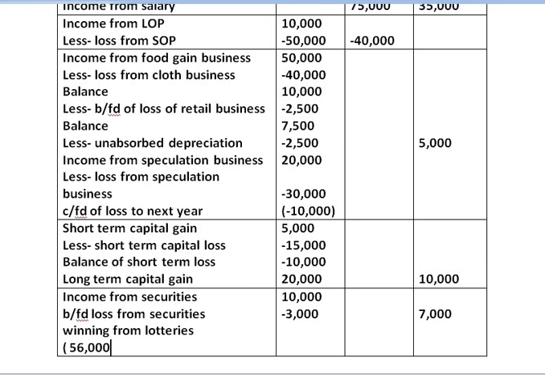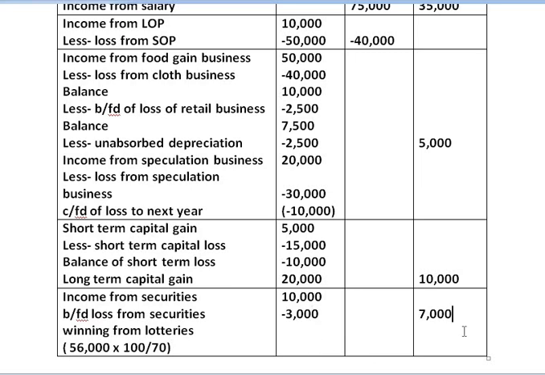And how to gross up 56,000 into 100 divided by 70. Why we are taking 70 here? Because on winning from lotteries, TDS deducted is 30%. So 100 minus 30, the remaining balance is 70. That is the reason net amount from the winning into 100 divided by this balance percentage after deducting the TDS. So we get amount of rupees 80,000.